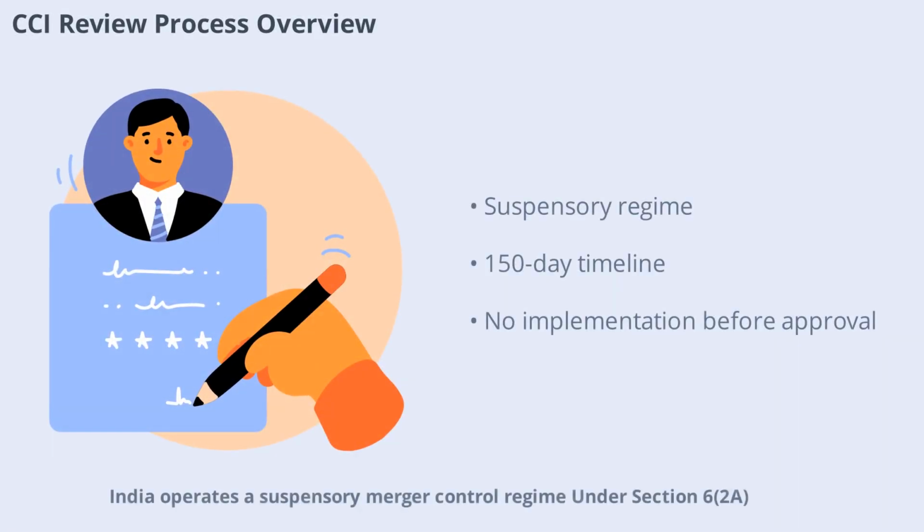India operates a suspensory merger control regime. Under Section 6(2)(a), no combination can take effect until 150 days have passed from notification or until the CCI passes an order. This timeline was reduced from 210 days to accelerate the process. Parties must not implement any part of the transaction before approval, including global legs and cross-border deals. This ensures that all combinations are properly vetted before taking effect, protecting competition and market integrity.